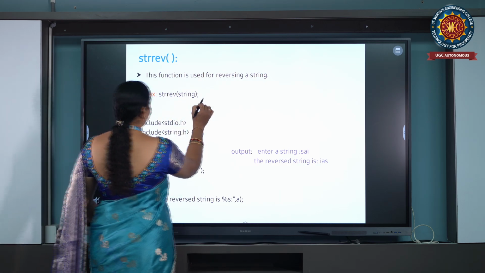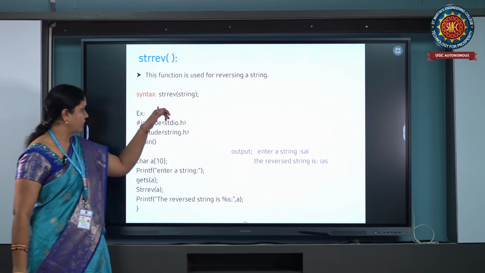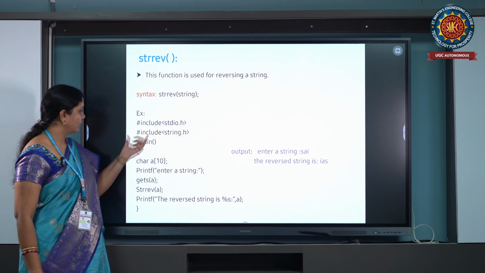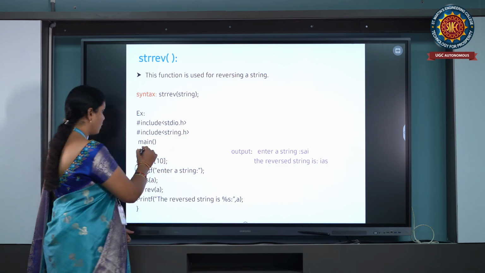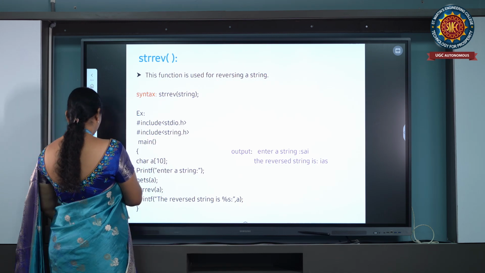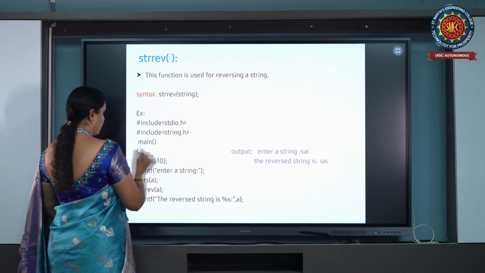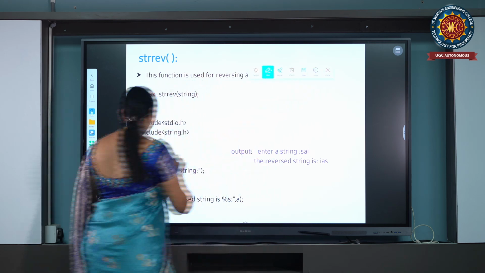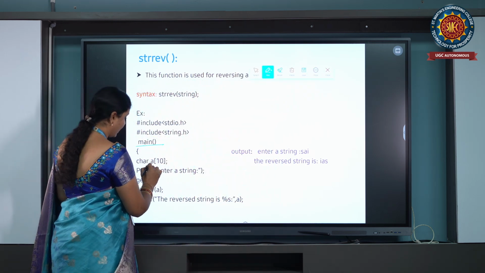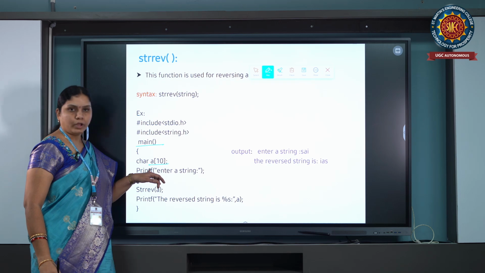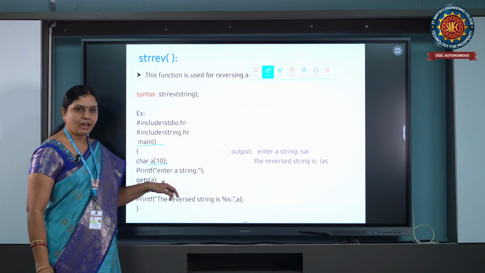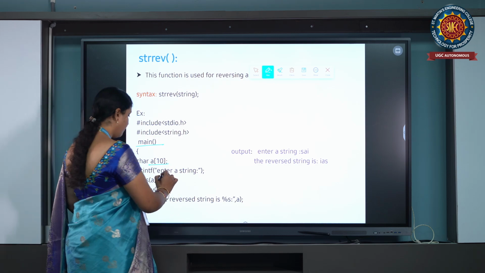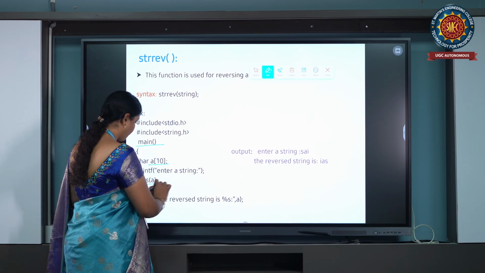The general syntax is strrev of string. For example, hash include stdio.h, hash include string.h. Every C program starts with the main function and its execution begins with the main function. And here we have declared char A of 10. Through the keyboard I want to enter characters, so for that purpose I am using the gets function.